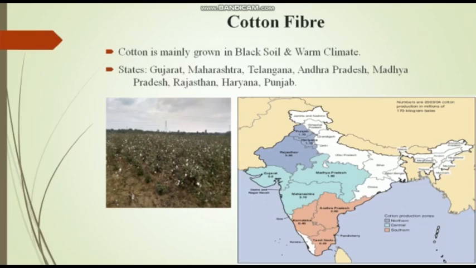Cotton is usually grown in black soil and warm climate, and the states which are very famous for cotton growth are Gujarat, Maharashtra, Telangana, Andhra Pradesh, Madhya Pradesh, Rajasthan, Haryana and Punjab.